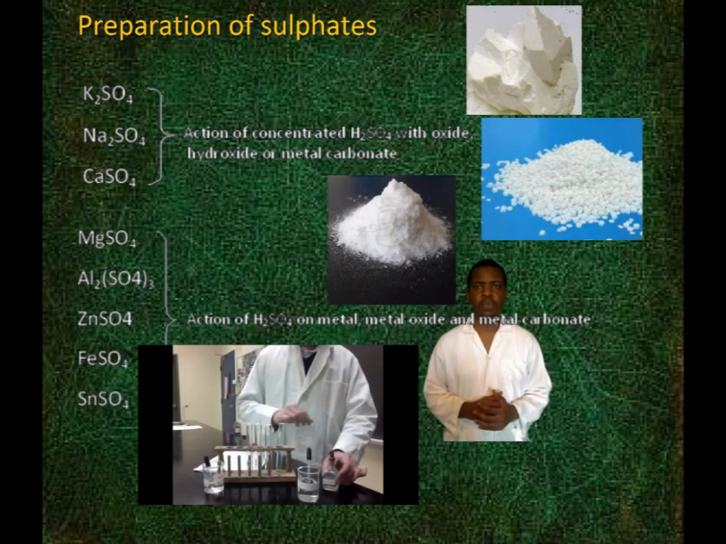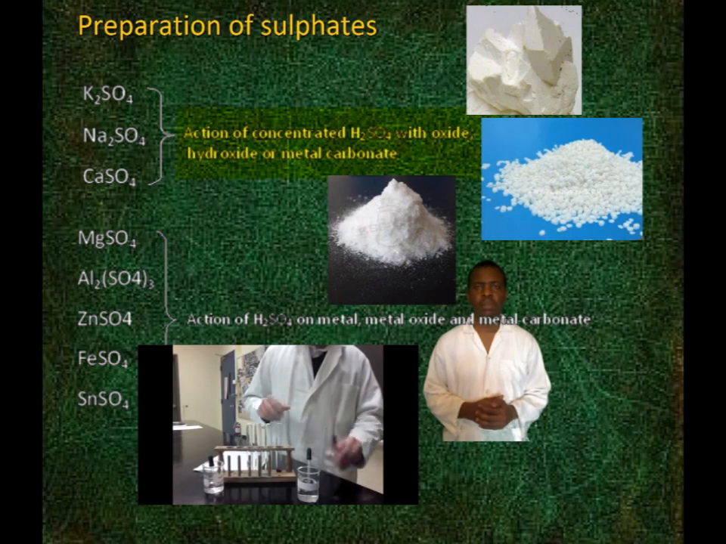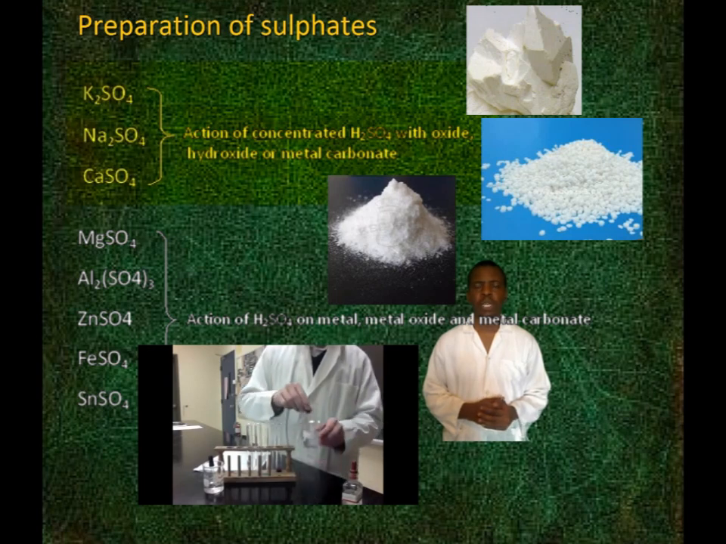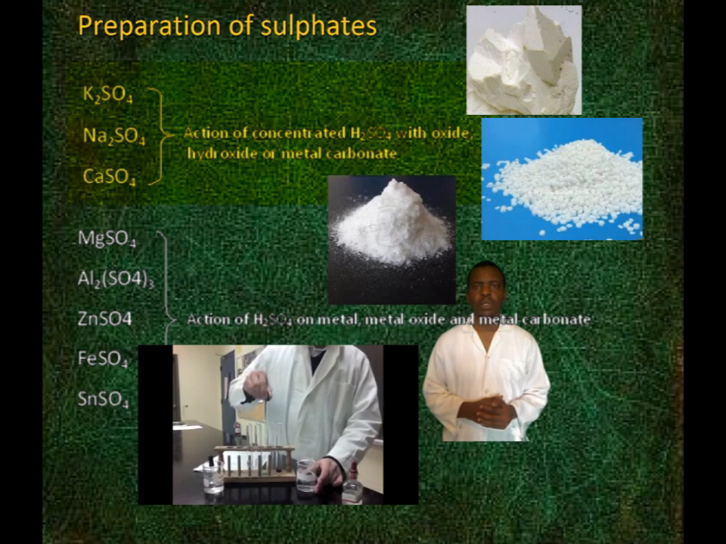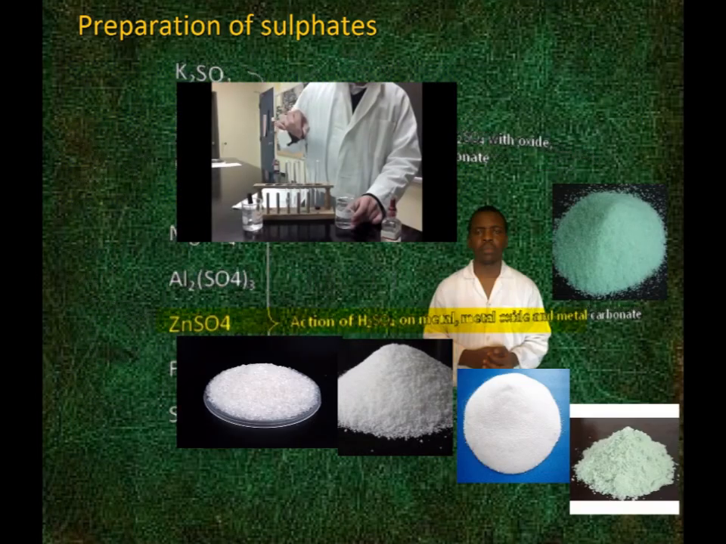Preparation of sulfates. Action of concentrated sulfuric acid on metal oxide, hydroxide, or metal carbonate. Sulfates formed by this reaction include potassium sulfate, potassium hydrogen sulfate, sodium sulfate, and calcium sulfate.